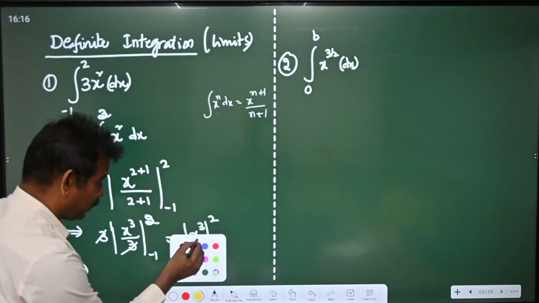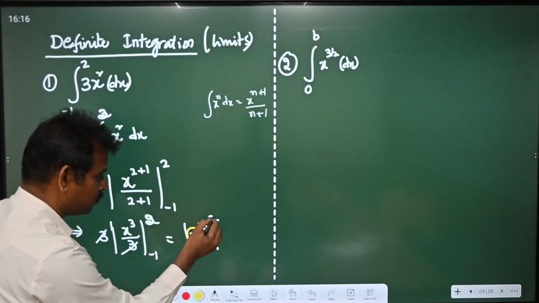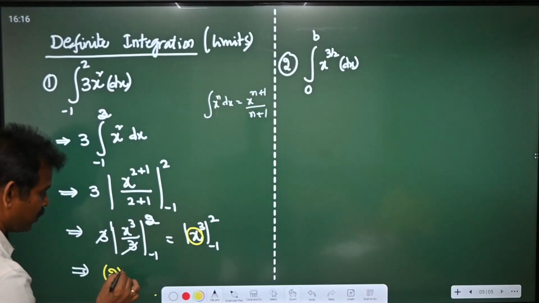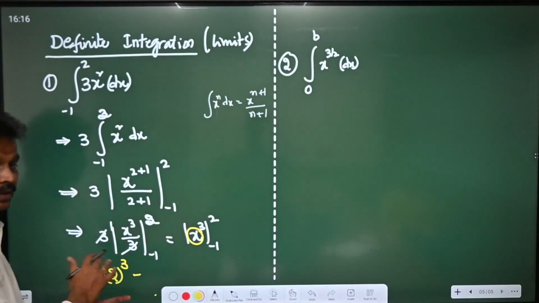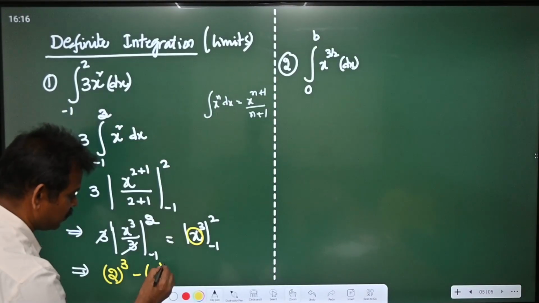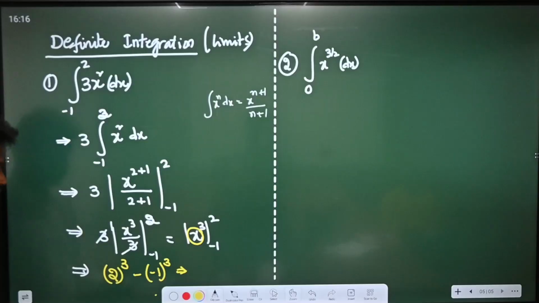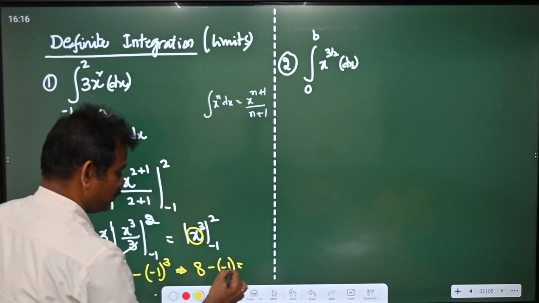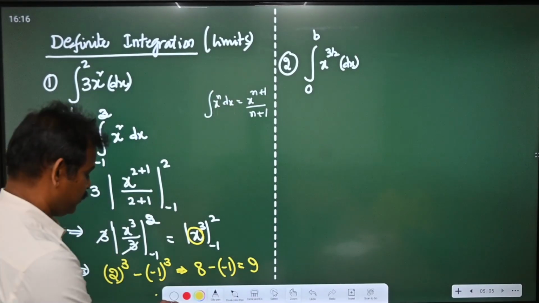First, the x value will be 2 first. So I am writing this as 2 power 3 minus, always we have to find the difference. Then x value will be minus 1 whole power 3. So from this, minus 1 cube is minus 1. 8 plus 1, the answer for this one is 9.